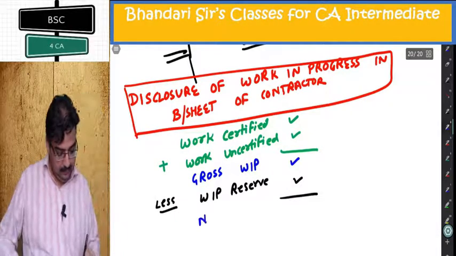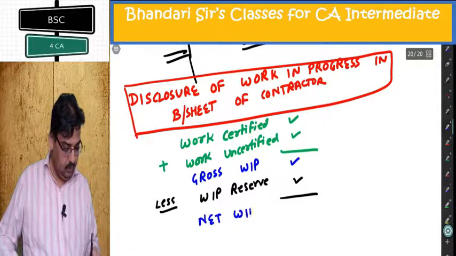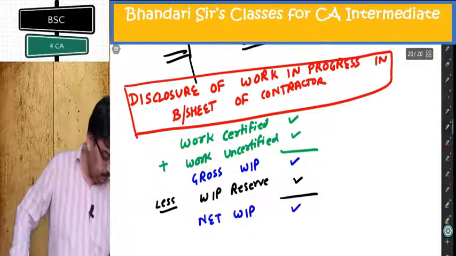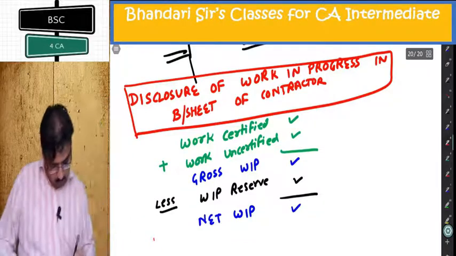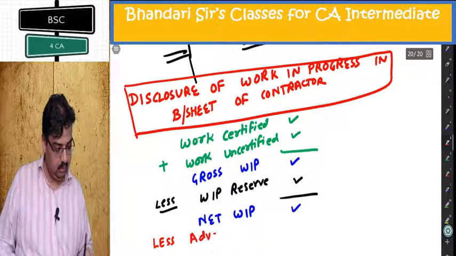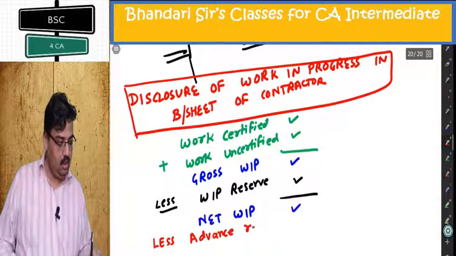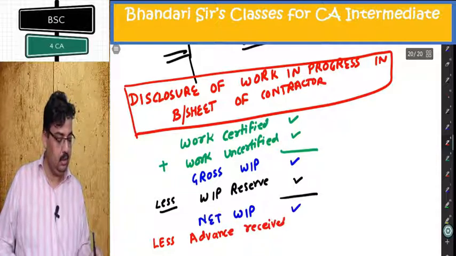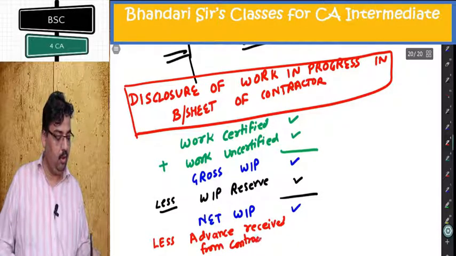What I get? Net WIP, less advance received from contractee.